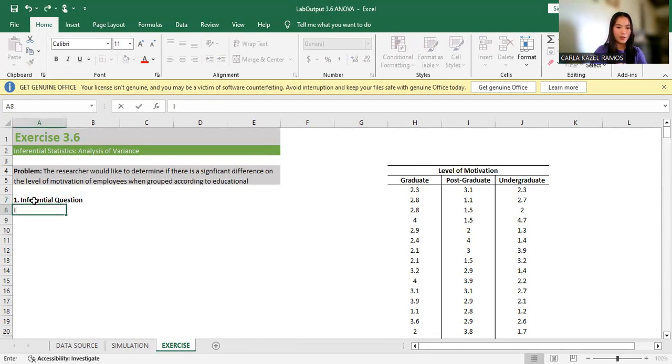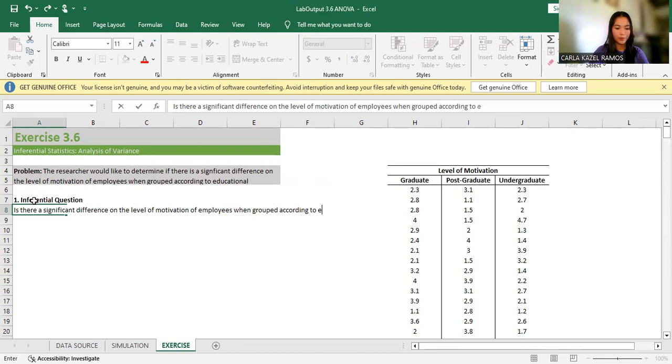And that would be, is there a significant difference on the level of motivation of employees when grouped according to educational attainment?